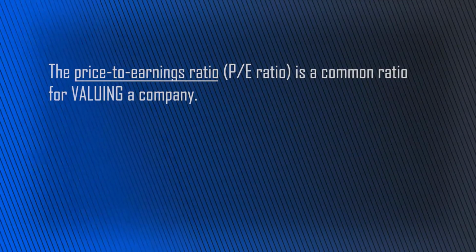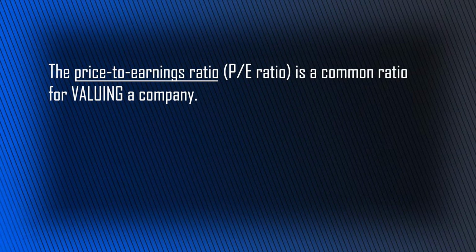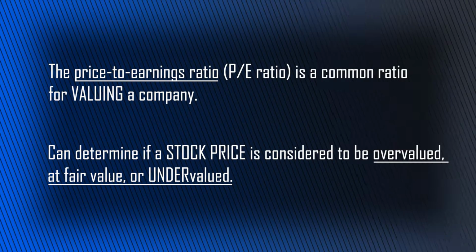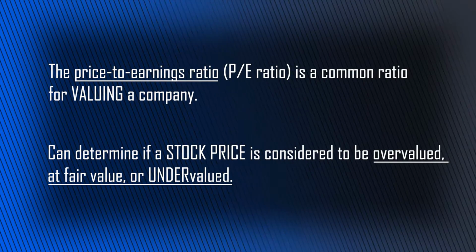All right, what is a PE ratio? It's a price to earnings ratio. Price to earnings ratio is a common ratio for valuing a company. And for the sake of today's conversation, just make it nice and easy to determine if a stock price is considered to be overvalued or at fair value or undervalued. We'll also determine if the stock market as a whole seems to be overvalued or undervalued or at fair value right now. Spoiler alert, like I said earlier, when considering the average PE ratio of all S&P 500 stocks, the S&P 500 index seems to be saying the market is way overvalued right now. That is, the price is too high by historical measures. But overvalued doesn't mean over. The bull market might not be done.